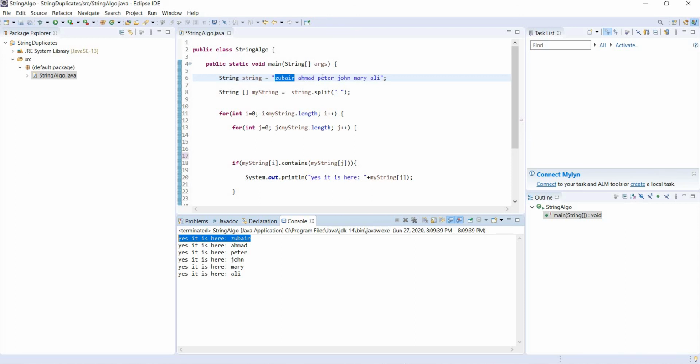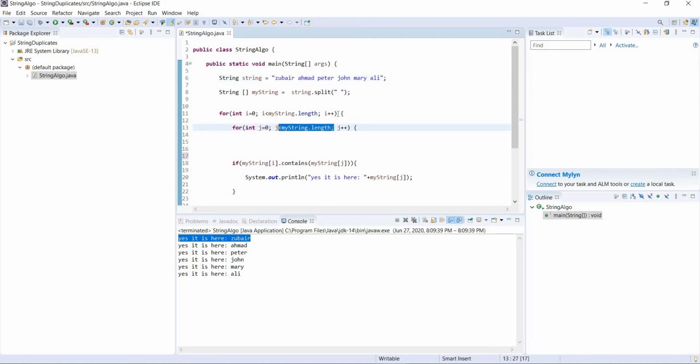It checked Ahmad. No, Ahmad does not contain Zubair. George doesn't contain Zubair. Mary doesn't contain Zubair. Ali doesn't contain Zubair. So everything was false and the condition unmet. It went back and I became 1. So now 1 is Ahmad, right? Then J is 0 again. J at 0 is Zubair. Ahmad has Zubair? No. Ahmad has Ahmad? Yes.